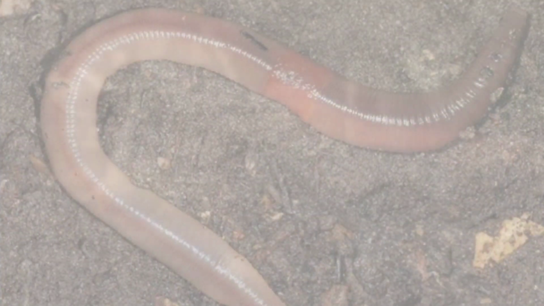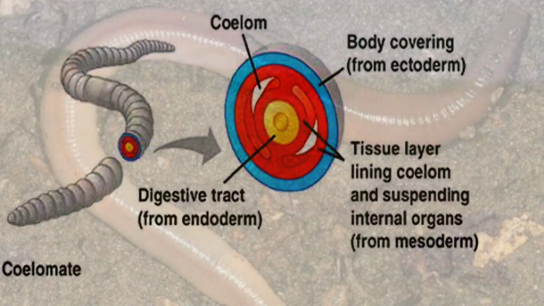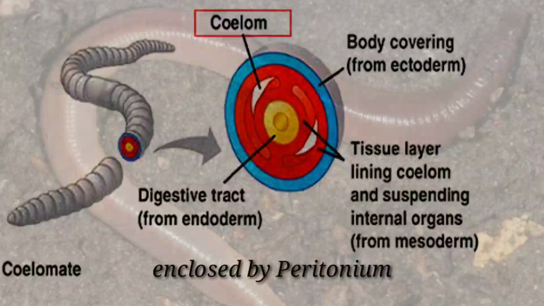Now, in the third category, you have organisms which are highly developed, showing an inner tube-like structure or the digestive tract, surrounded by a proper distinct body cavity, enclosed by a layer called peritoneum. The cavity is known as coelom. The wall of the coelom is known as peritoneum.